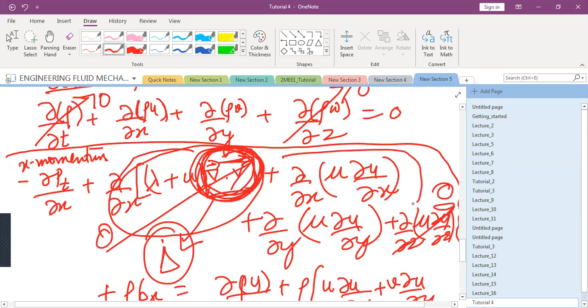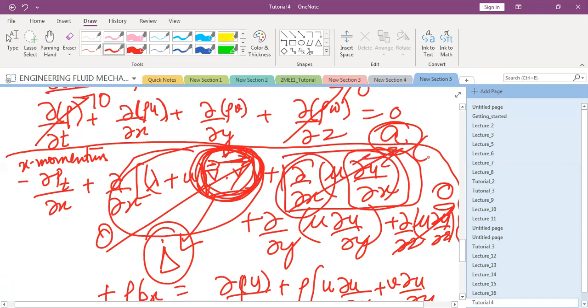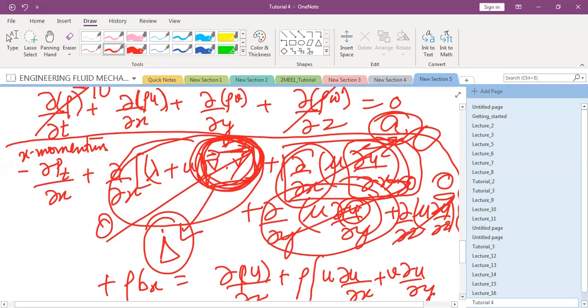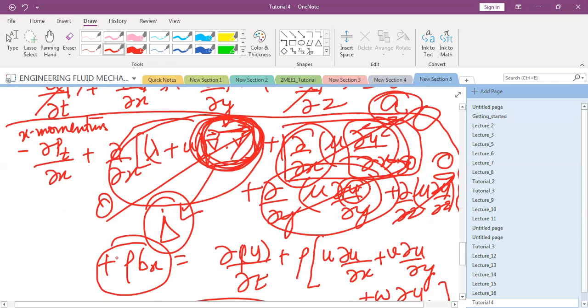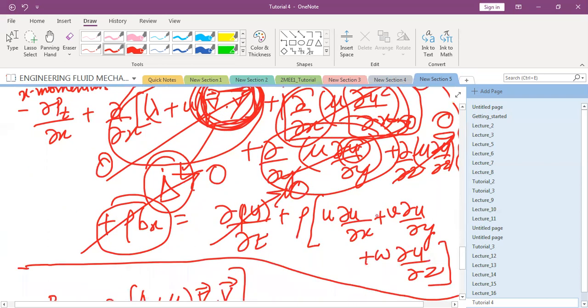What about this term? What was ∂u/∂x? If you remember, it was a. If you take another derivative, it will be again 0. What about this? u does not have any y, so this is equal to 0. Do you have any body force in x direction? No. Steady, so this term is 0. What about the other terms? Is u a function of y or not? No. So this is 0 only. You are left with this term.